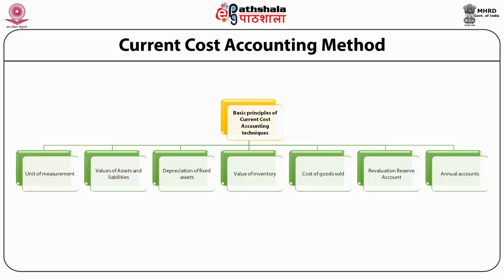For understanding this method, these principles should be clear, and these are unit of measurement, values of assets and liabilities, depreciation of fixed assets, value of inventory, cost of goods sold, revaluation reserve account, and annual accounts. Now we have to discuss all these principles in detail, and this method is based upon these principles.